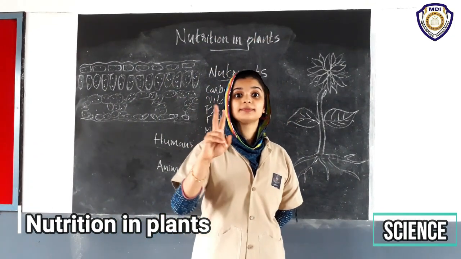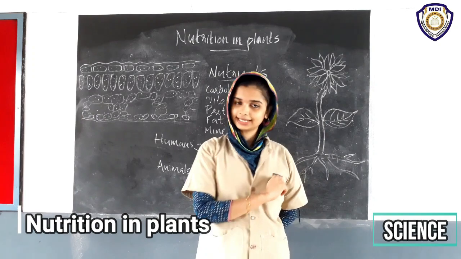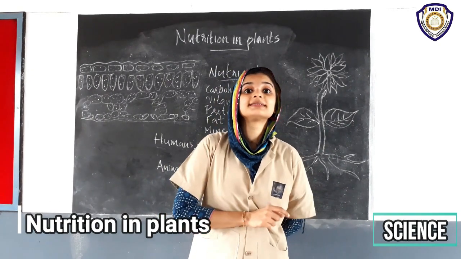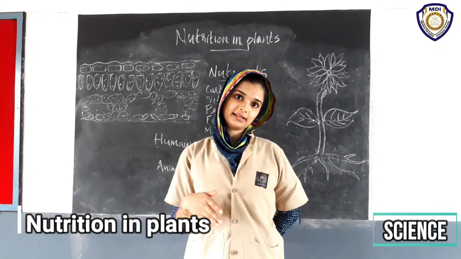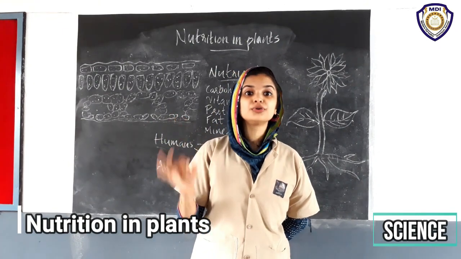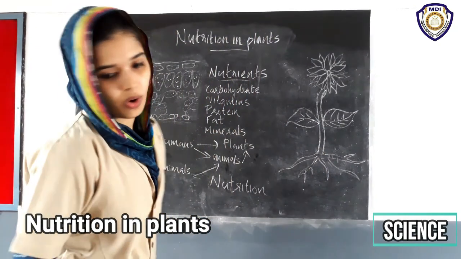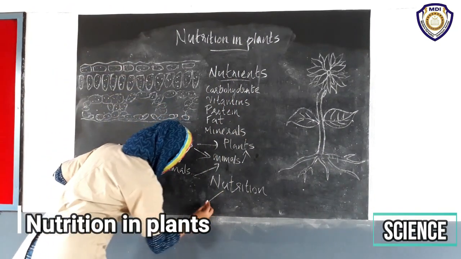There are two types of nutrition. We already said that plants synthesize food by themselves. This type of nutrition is called autotrophic nutrition.